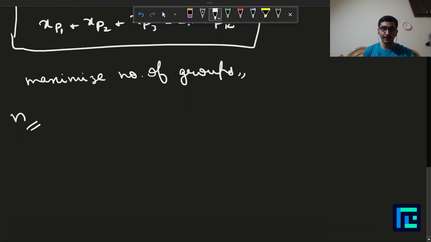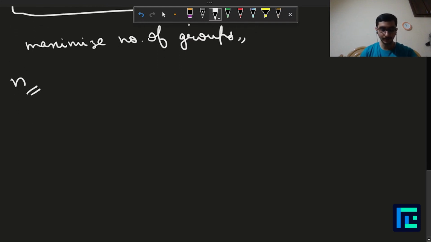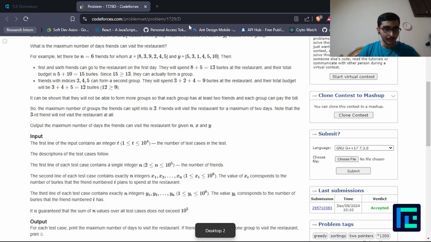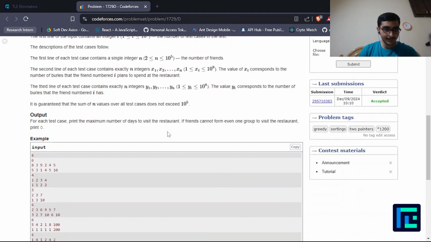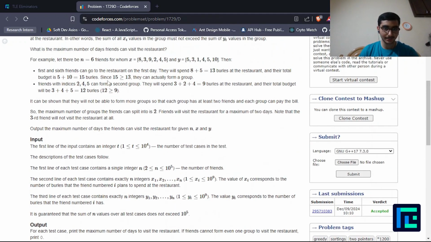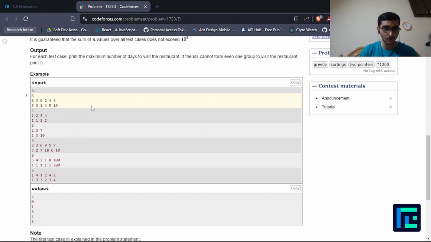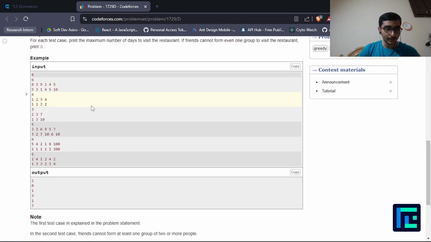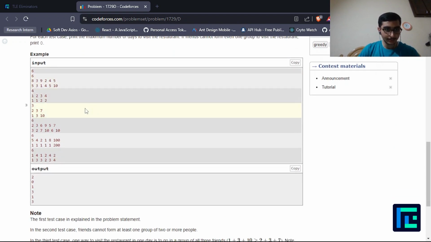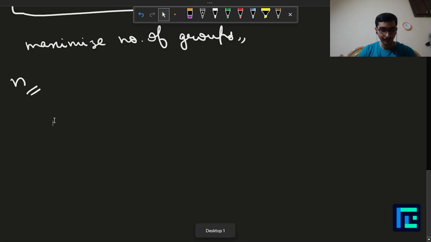Now, as we have seen the problem statement, let's discuss a sample case so that we're able to understand it better. The n equals 6 case has been discussed in the problem itself, so we can choose a different case. Let's say I choose this one. Paste it here.